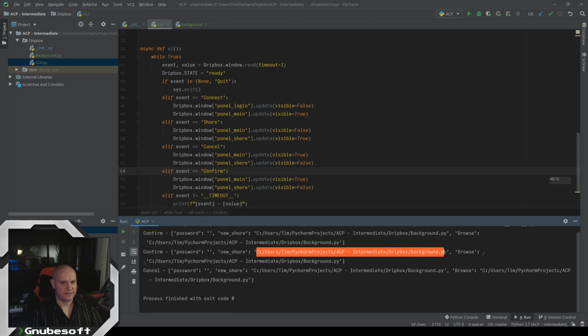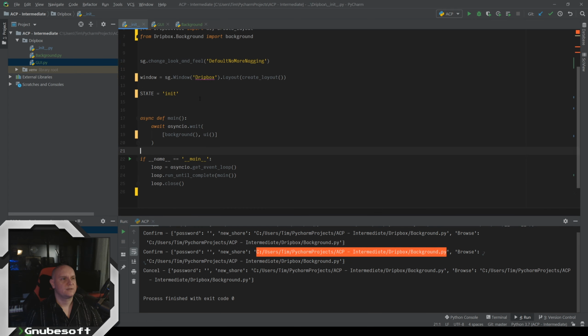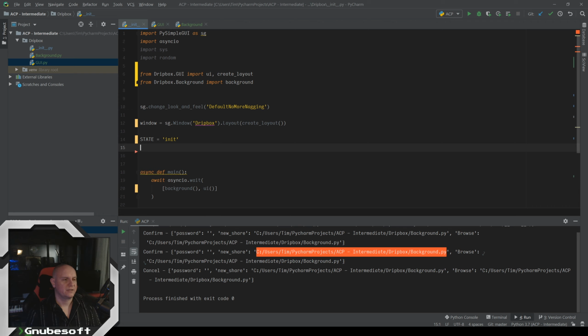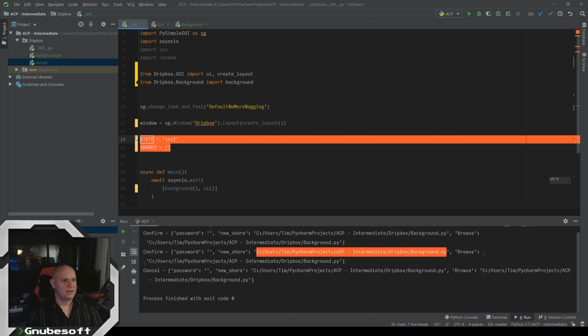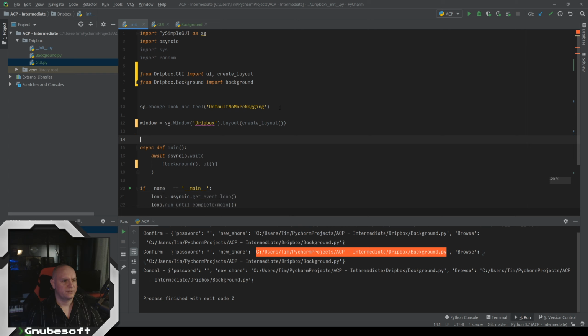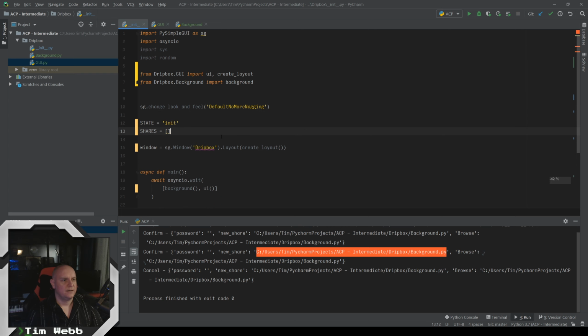Like we want to save that somehow. So let's stuff that into an empty list. We'll call it shares. I'm trying to make sure I got everything in the right place. I want to put these above the window just in case I start to run into any problems later, where I'm calling this CreateLayout, and it's, yeah, the CreateLayout is going to later be using the shares thing, so we want to make sure that that's above this.